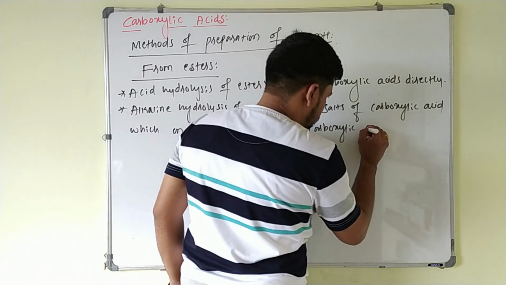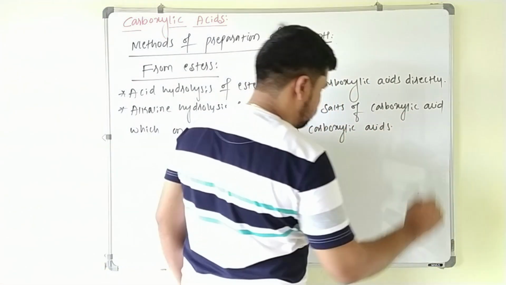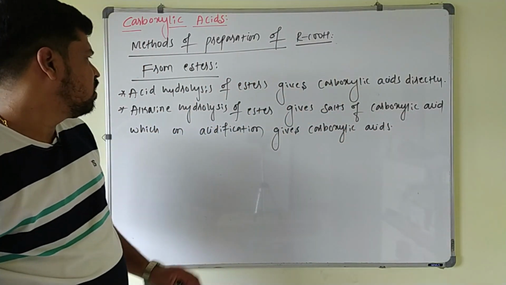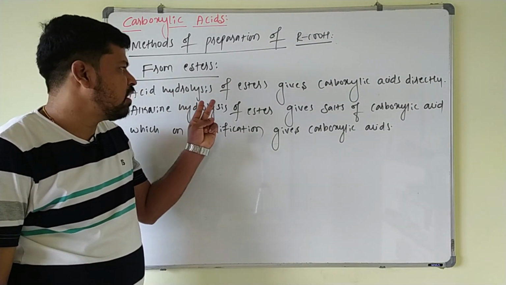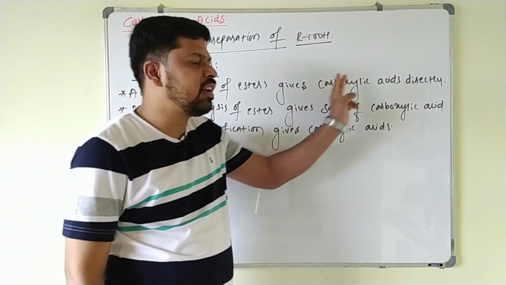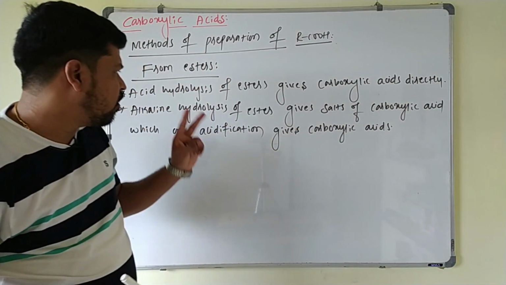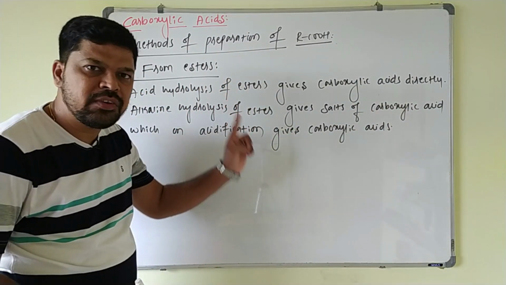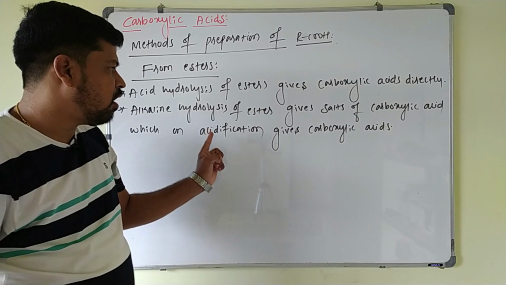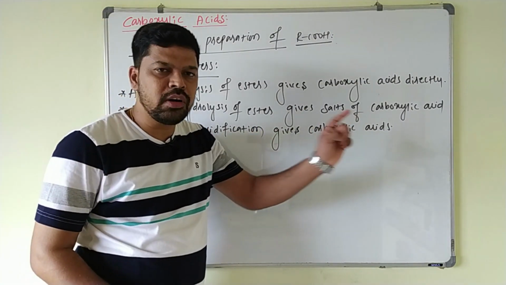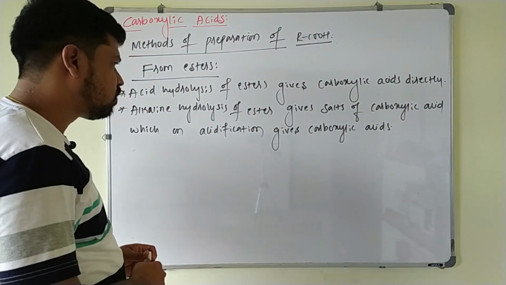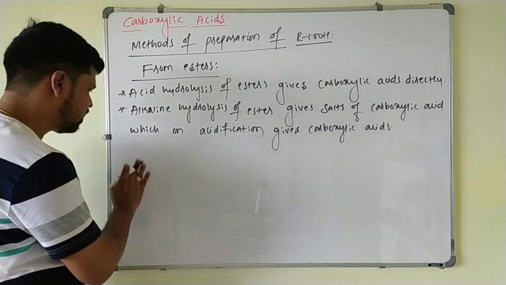Here if you do acid hydrolysis of esters, then directly you will get carboxylic acids. If hydrolysis is done in the basic medium, first you will get salts, and those salts on acidification will again give carboxylic acids here. So we will write an example for this.